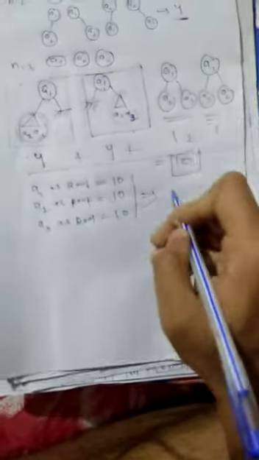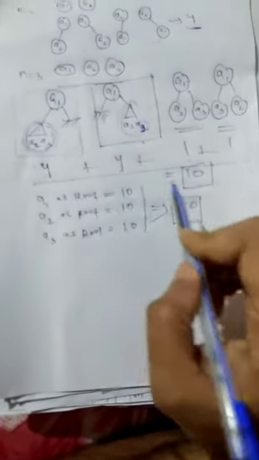Similarly, A3 as root, how many trees are possible? 10 trees. Okay. Any other possible combination? No. A1 as root 10, A2 10 and A3 10. So how many total trees are possible? Total 30 trees are possible for A1, A2, A3. If you take 3 labeled nodes or 3 distinct nodes, a total of 30 combinations is possible.